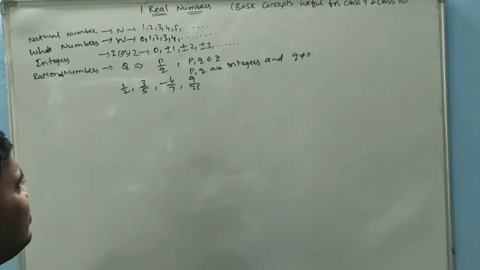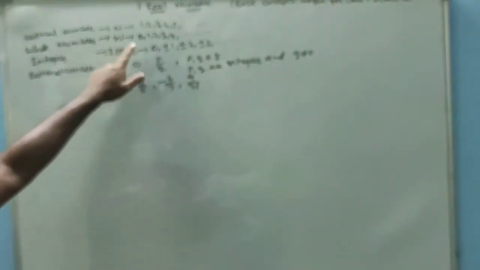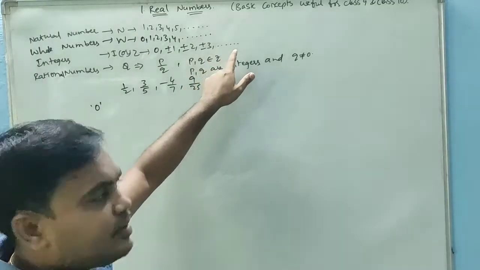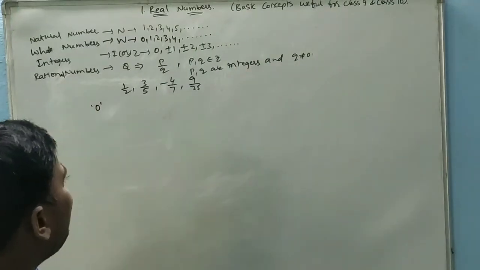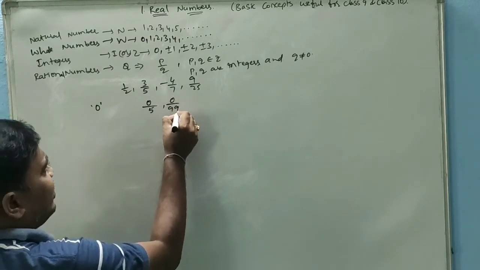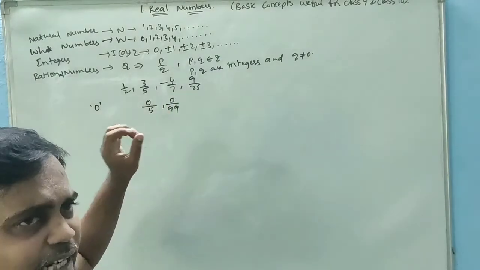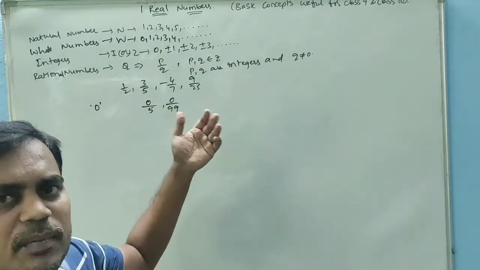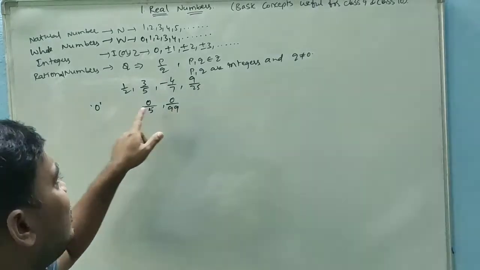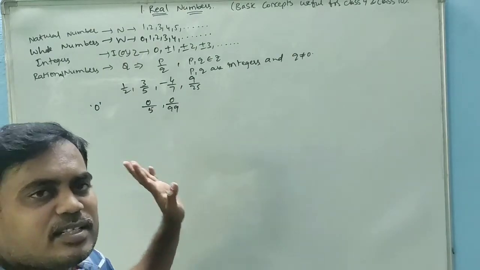If we take the number 0, 0 is not a natural number, but it is a whole number, and it is also an integer. 0 can be written as 0 by 5, 0 by 99, like that. So it is in the form of p by q. The denominator won't be equal to 0, but the numerator may be equal to 0. So 0 can be represented as a rational number. 0 is a rational number.